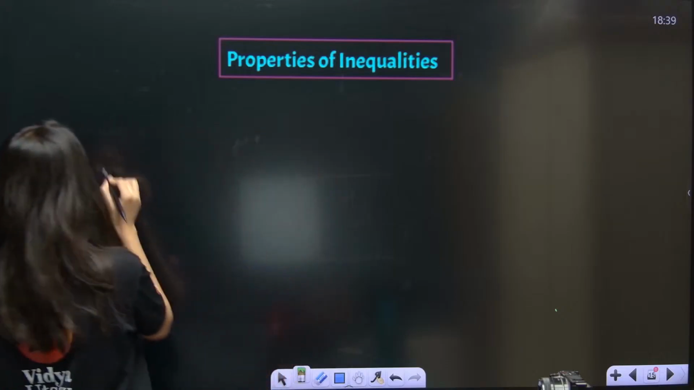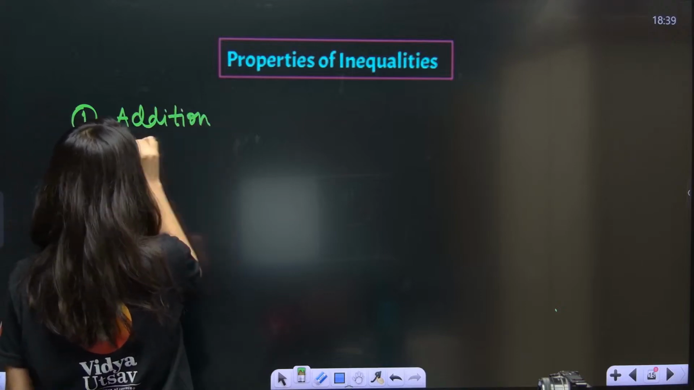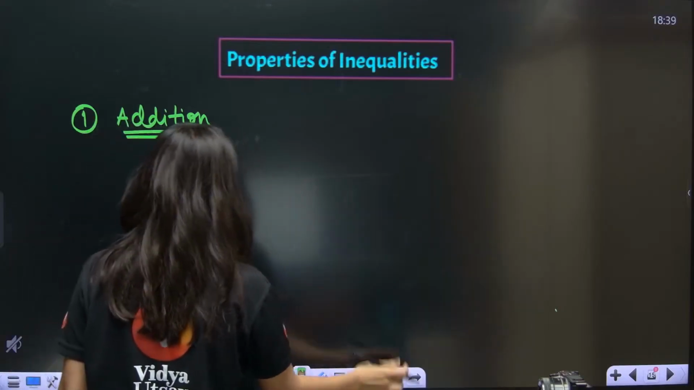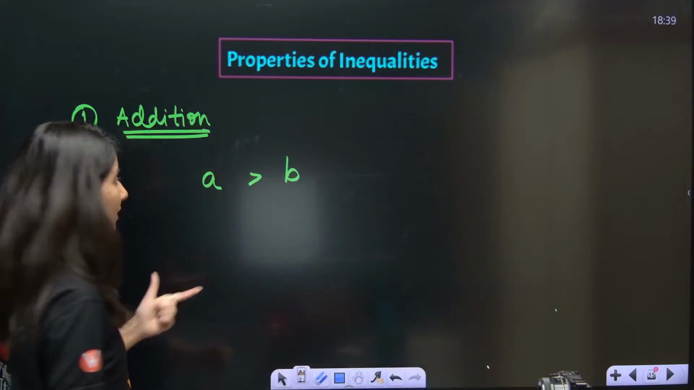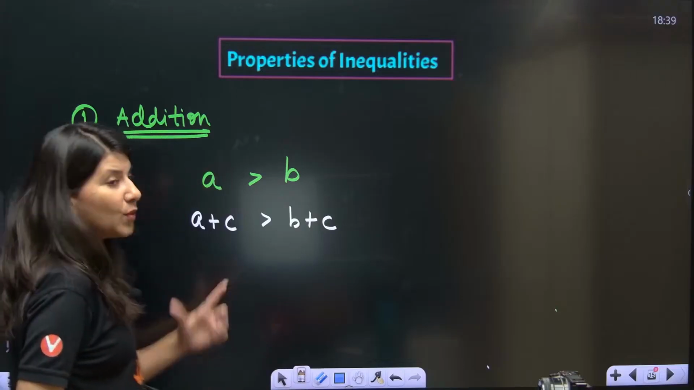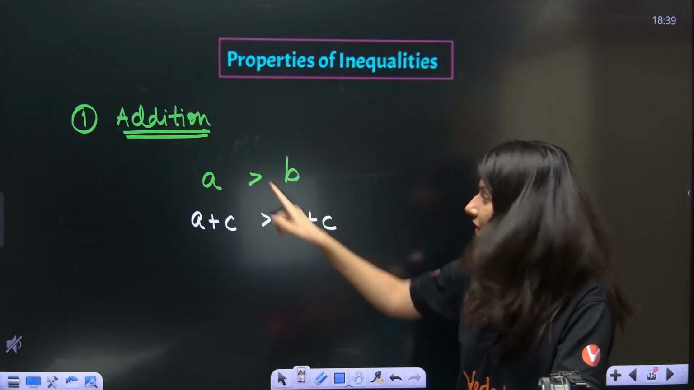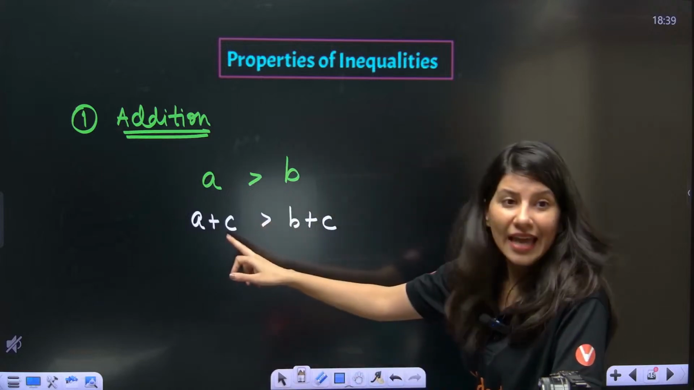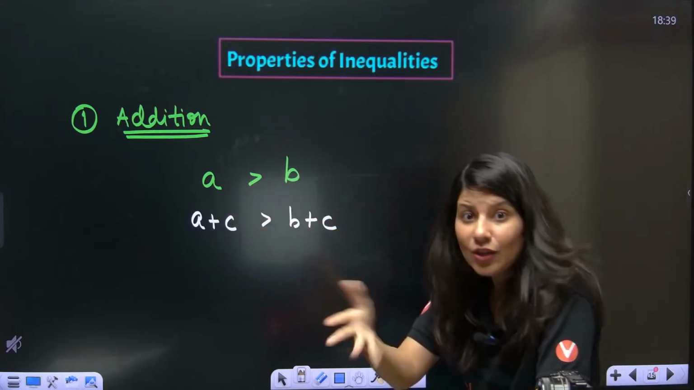Properties of inequalities, okay. Number 1 property is addition. The addition property says that if you have A greater than B, this is what you have. So what you can do is you can add any positive number to both sides of the inequality. See, if A is greater than B, then you can add a positive number to both sides of the inequality and the sign will not even get changed.